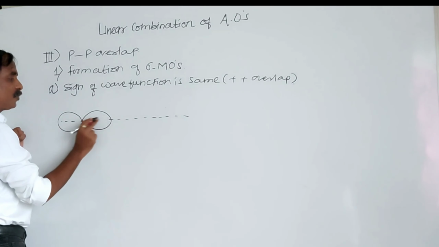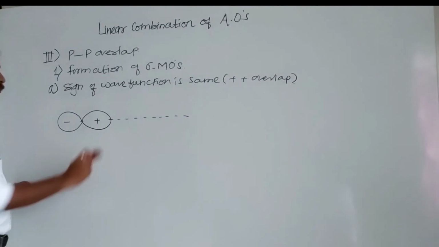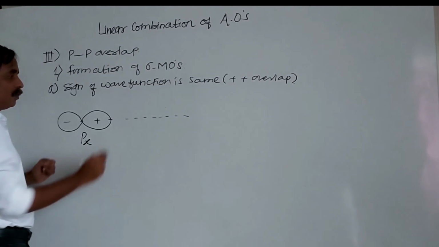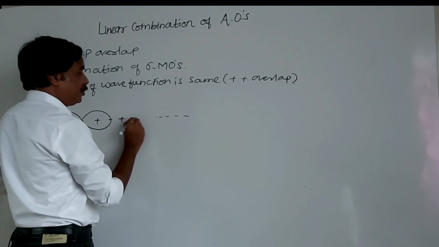Here it is positive, here negative amplitude. This is the px of one atom in combination with the px of another. Here it is positive, here it is negative. This is the px of another.